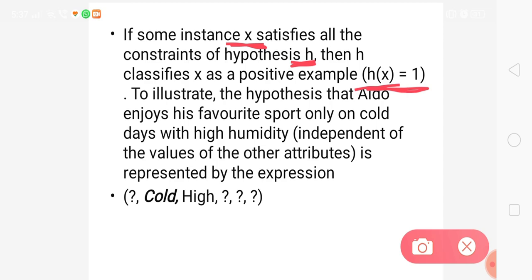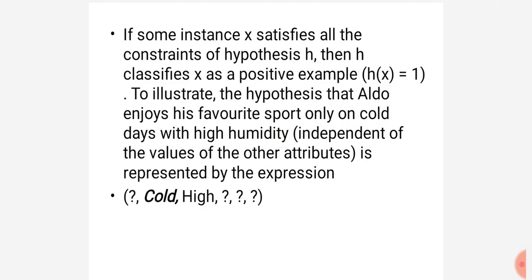To illustrate this hypothesis, for example purposes, here I am giving one hypothesis where that person Aldo enjoys his sports only on cold days with high humidity, independent of the values of other attributes. So we specify only those two attributes with these two values.